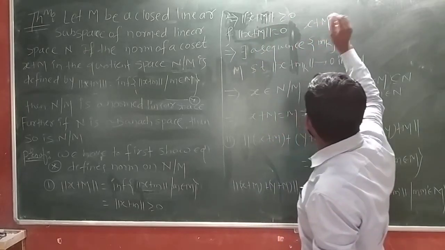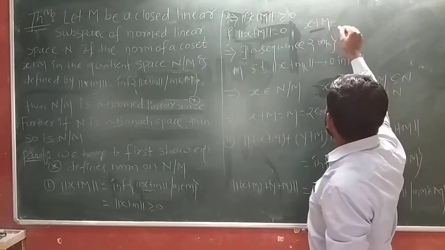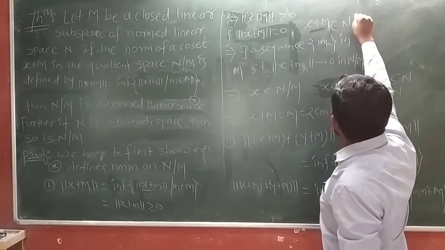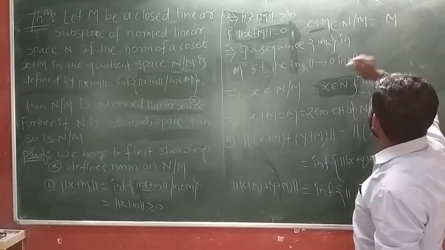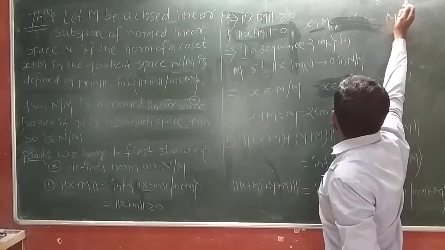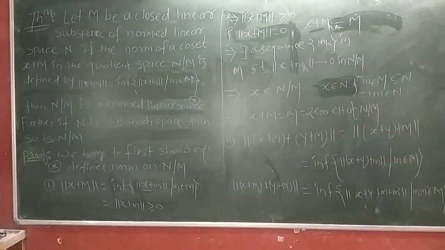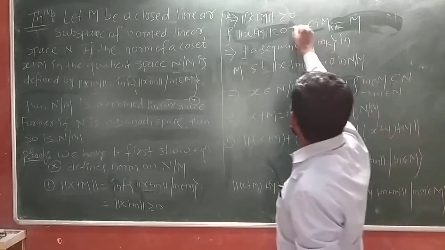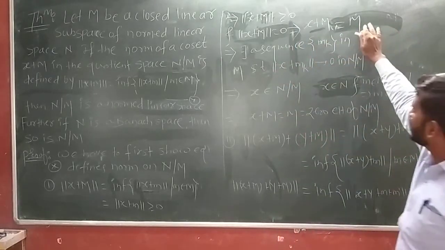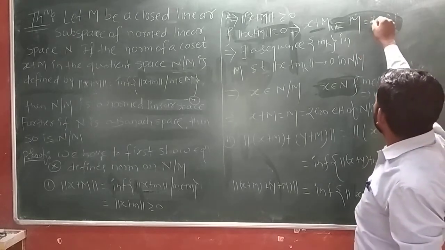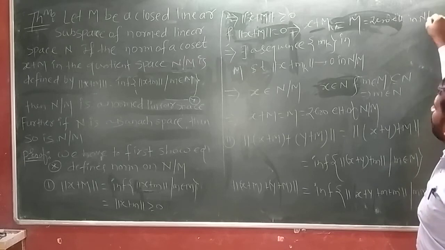The zero element of this space N by M is M. That means indirectly we have to show x plus M equals capital M. Why? Because M is the zero element in N by M.